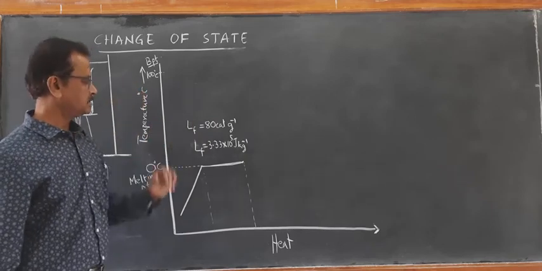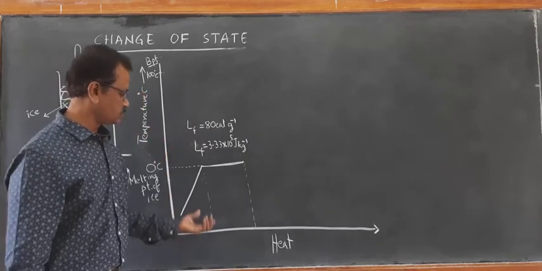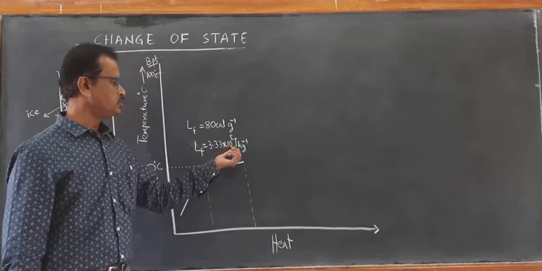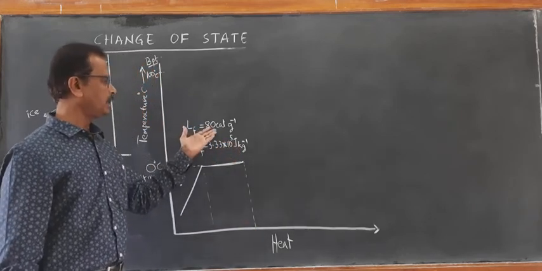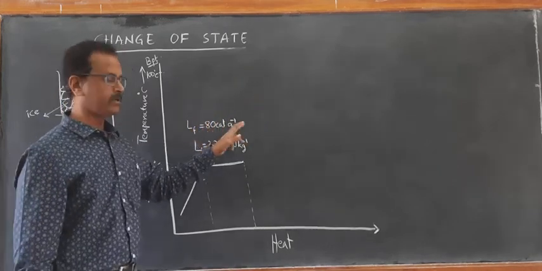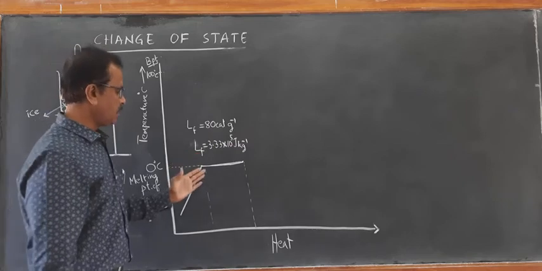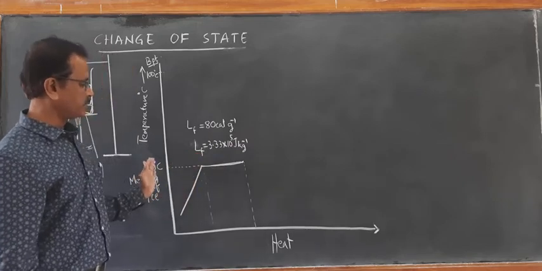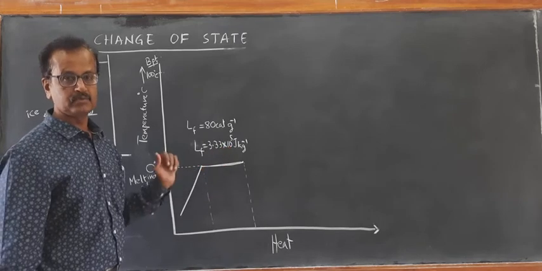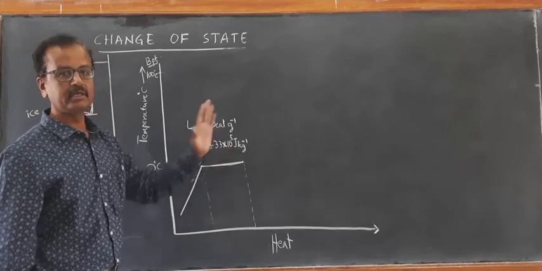That is this one. Once it gets so much of heat, 3.33 into 10 raised to 5 joule per kg or 80 kilocalorie per kilogram, then afterwards the complete conversion of solid ice into liquid water takes place.